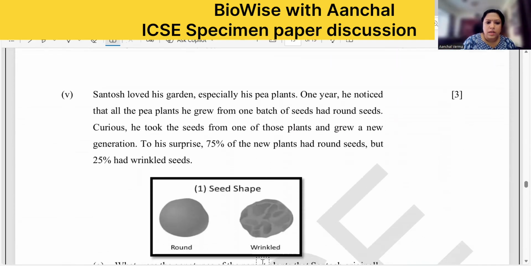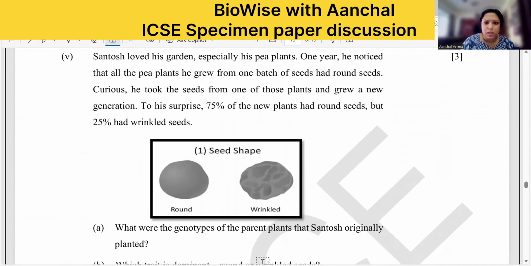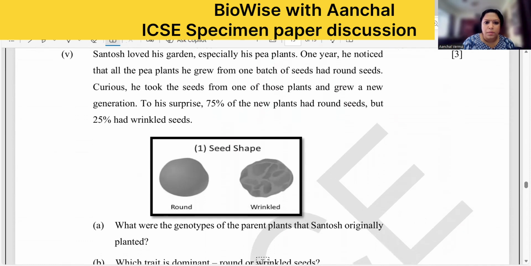Santosh loved his garden, especially his pea plants. One year he noticed that all the pea plants he grew from one batch of seeds had round seeds. It is like Mendel, he's working with pea plants. Curious, he took the seeds from one of these plants, the new generation. To his surprise, 75% of the new plants had round seeds, but 25% had wrinkled seeds. 75 is to 25 is what? 3 is to 1. So the ratio is the same as the monohybrid cross. So what were the genotypes of the parent plants that Santosh originally planted?